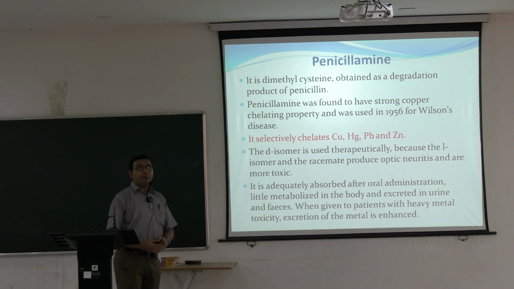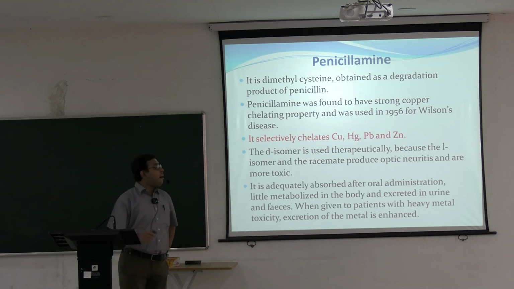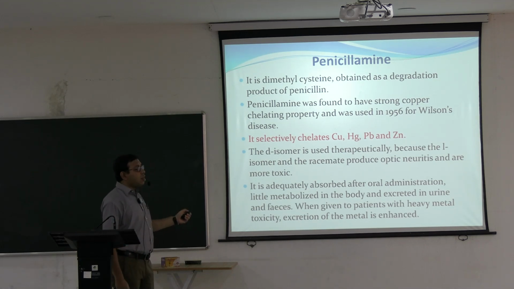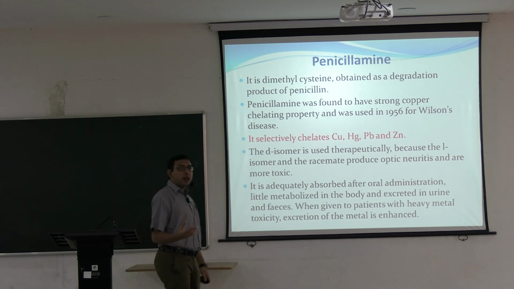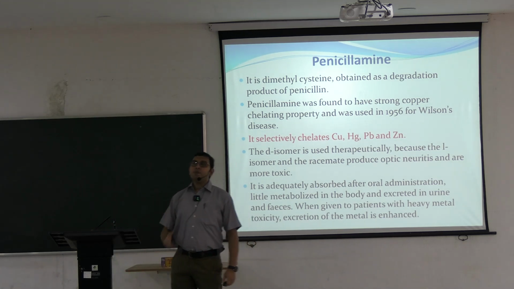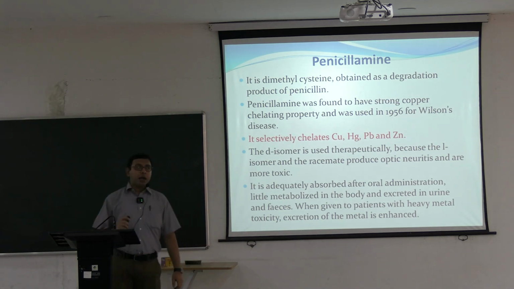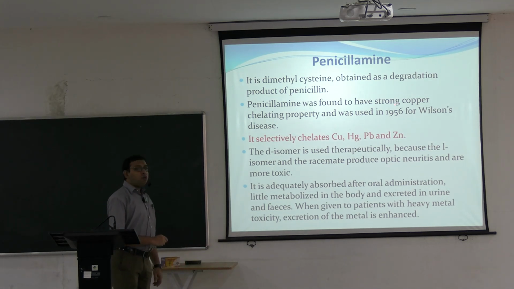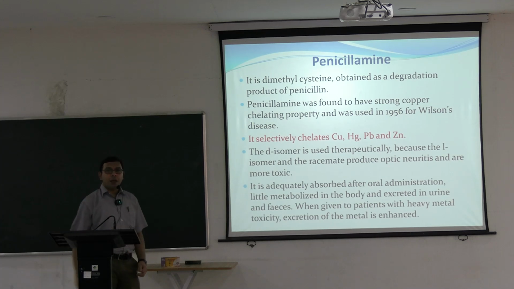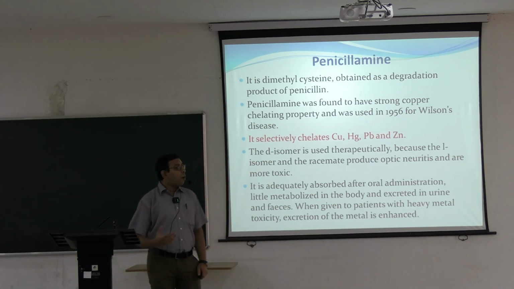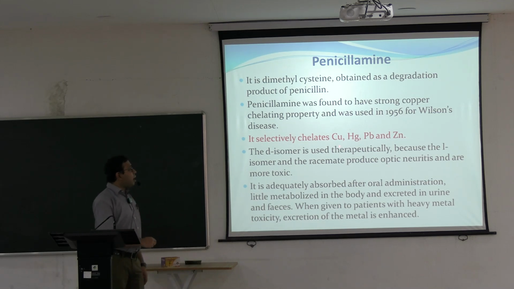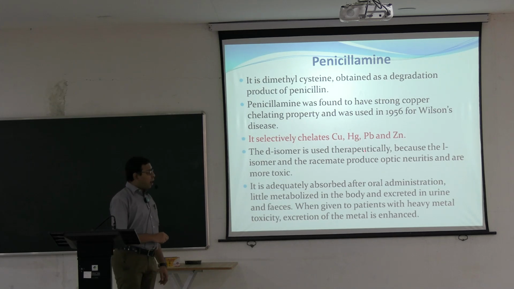Next, coming to penicillamine. This is another important chelating agent. Penicillamine is a dimethylcysteine obtained as a degradation product of penicillin. Already we have seen penicillin is an antimicrobial agent. From this penicillin, we can obtain penicillamine. Penicillamine was found to have a strong copper chelating property. So the number one indication of penicillamine is copper toxicity. It selectively chelates copper, mercury, lead and zinc. So apart from this, it can also be used in mercury, lead and zinc poisoning.